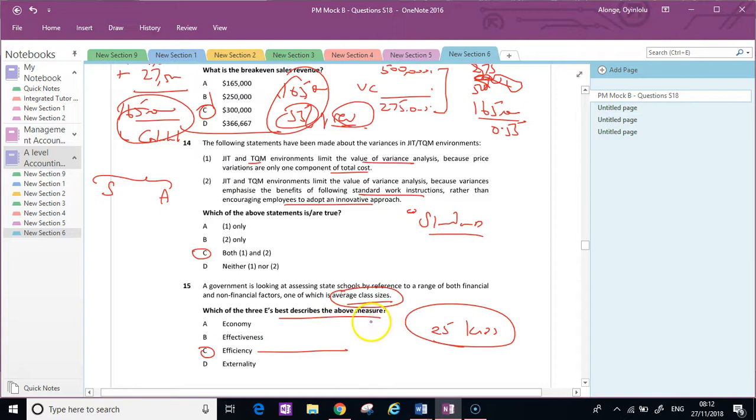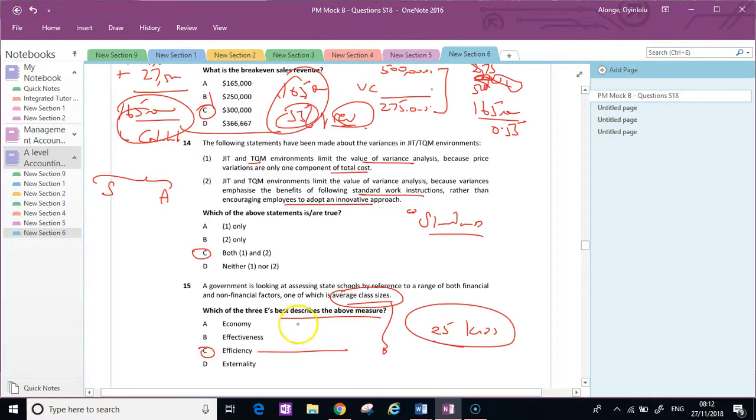Class sizes, it says, are the result of the number of pupils educated. I don't know. The number of teachers employed. I don't know how that works, some classes have 2-3 teachers. The class size doesn't naturally determine the number of teachers that the class will have. So I think that's a bit of a dud question. Hopefully that would have been one question they dropped because it's not very clear. But anyway, they've put the answer as C.